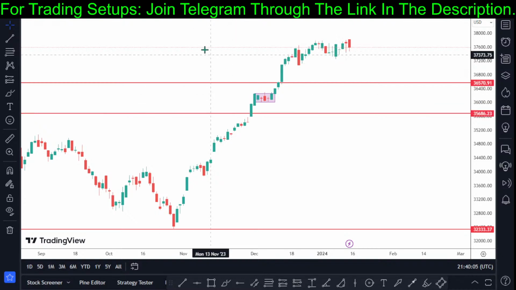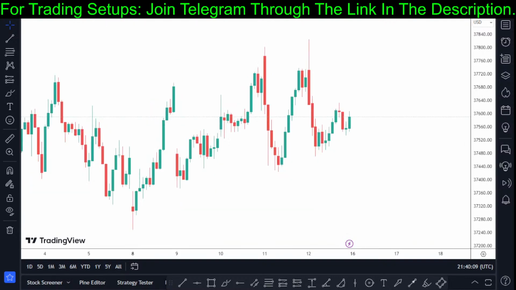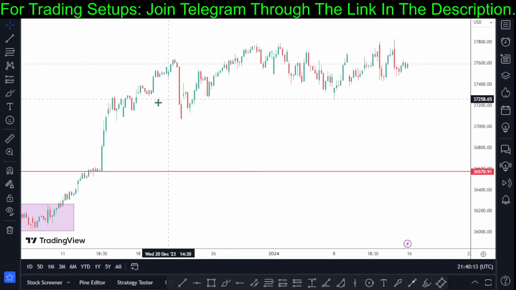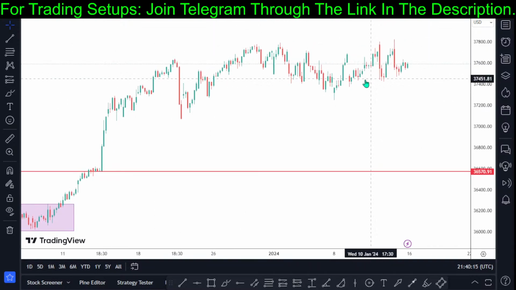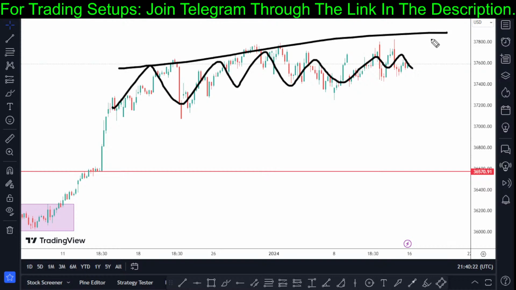Something you guys need to know is I'm not a scalper. I do not trade the 15 minute, 30 minutes, 1 hour chart. So this is why sometimes my analysis can be different from yours. But based on what I can see on the 1 hour chart, technically I can't say anything realistic right here, because this is a choppy market. In fact, this is a choppy market, not a rangy market.